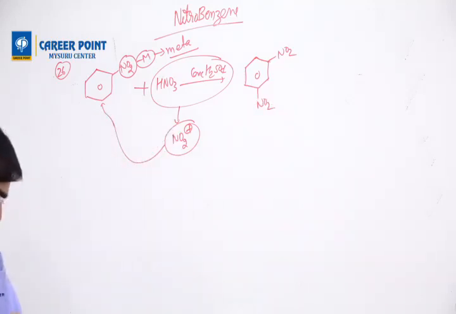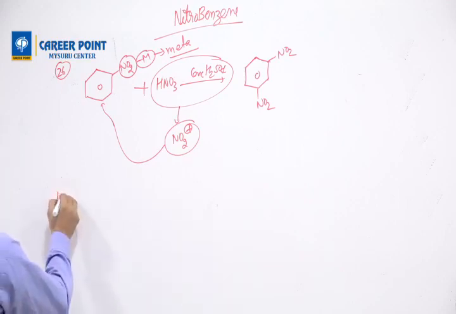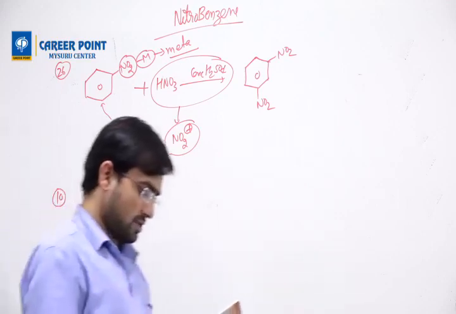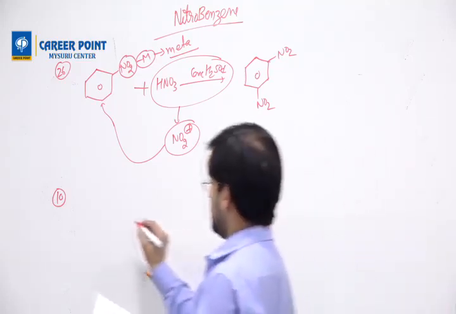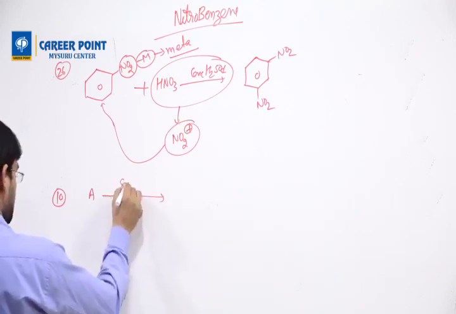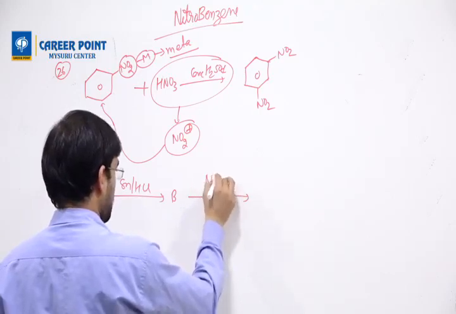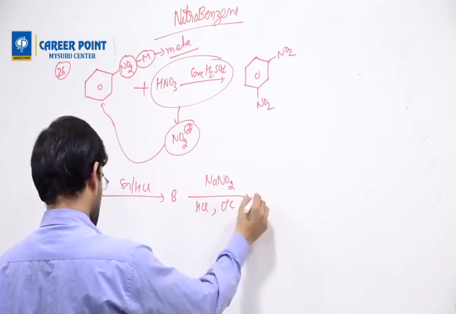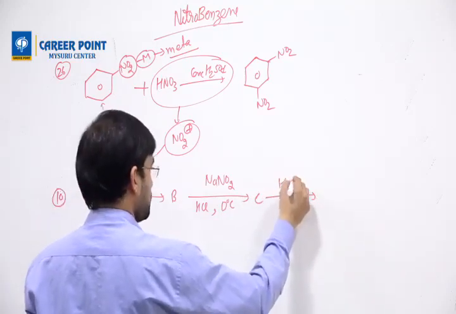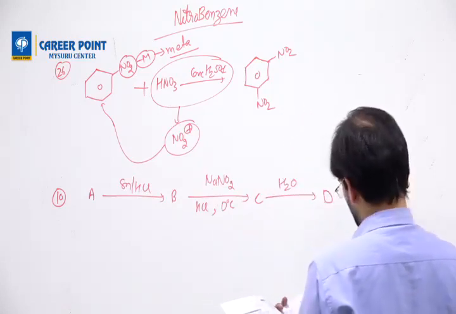Question number 10. Sn/HCl, zinc dust, heat. If they have given a backward reaction sequence, we will go from the back side. We will write A with Sn/HCl gives B, with NaNO2 and HCl at 0 degrees Celsius gives C, then C with H2O gives D. D with zinc dust and heating gives C6H6.